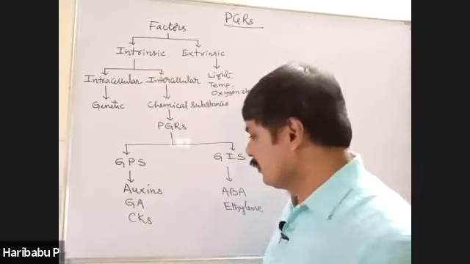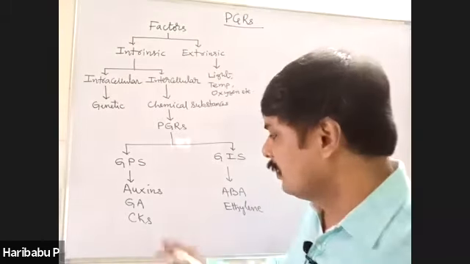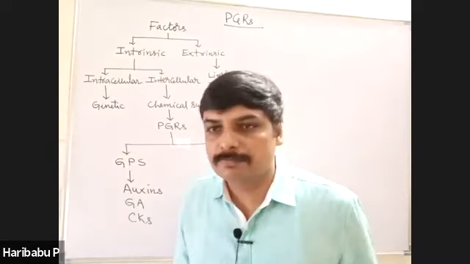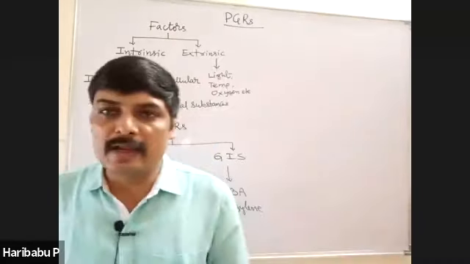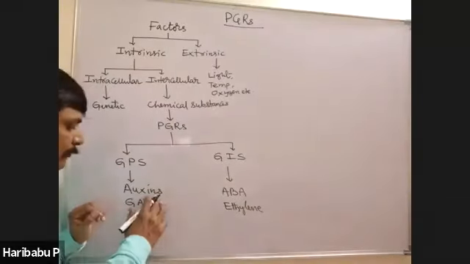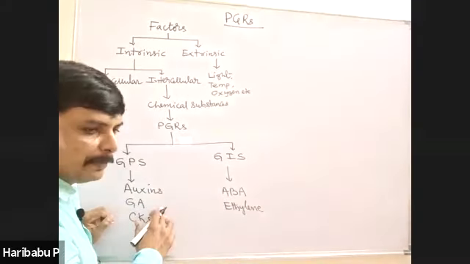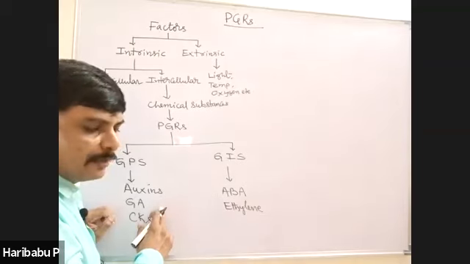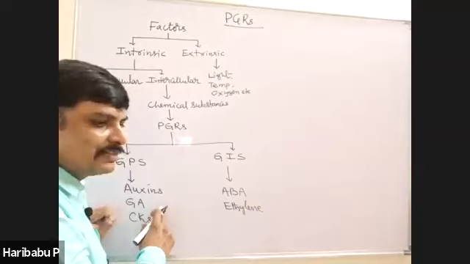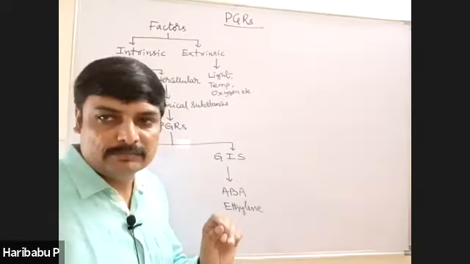Among these, what you have to know first is the chemical nature of these compounds. Auxins are chemically indole compounds. Second, gibberellins were discovered in Japan in connection with Bakanae disease or foolish seedling disease caused by a fungus called Gibberella fujikuroi.